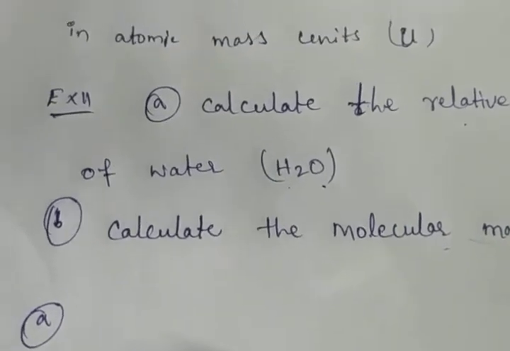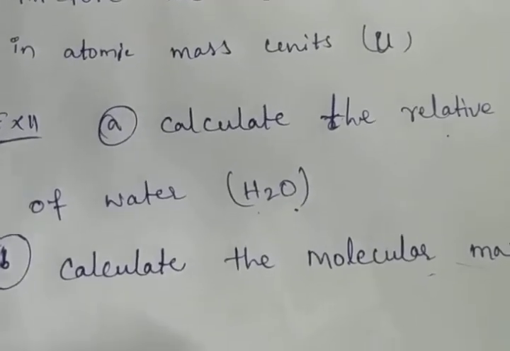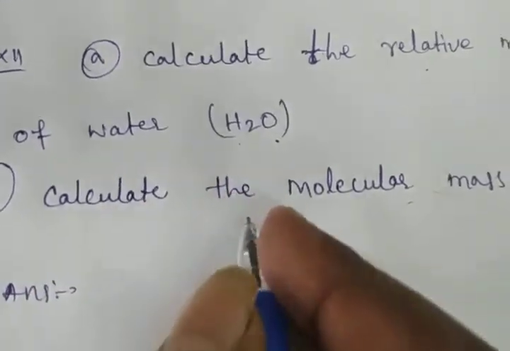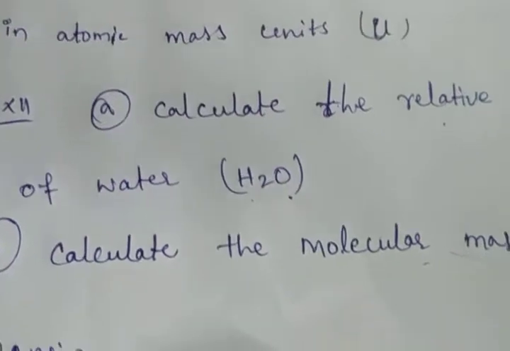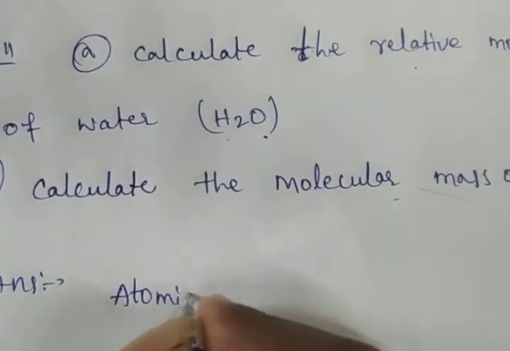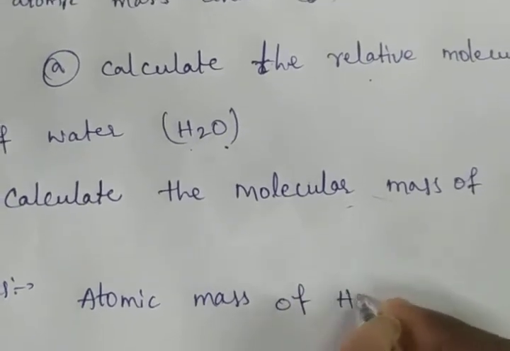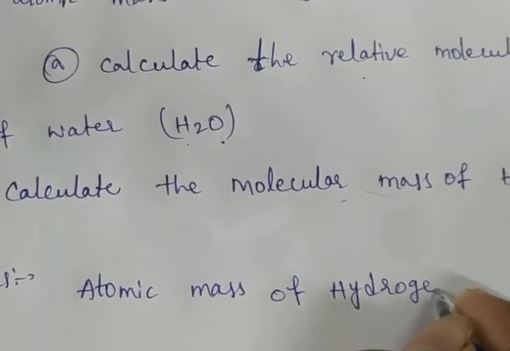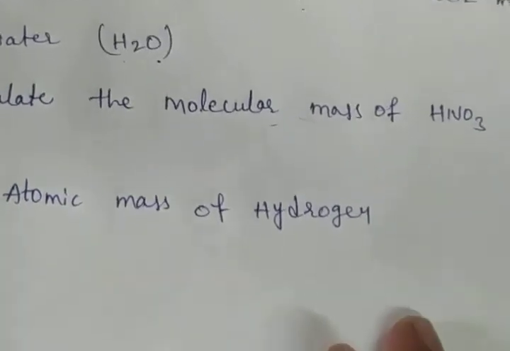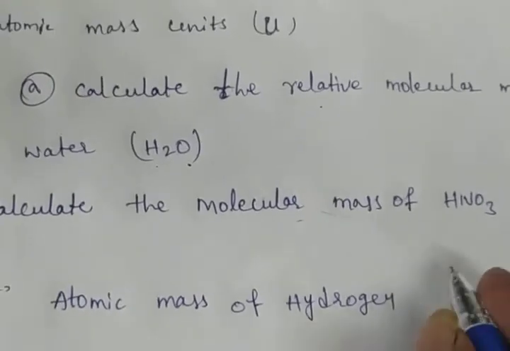Now calculate the H2O. Atomic mass of hydrogen. What is the atomic mass of hydrogen? Already we know this is 1.